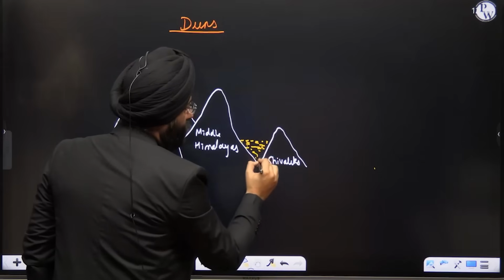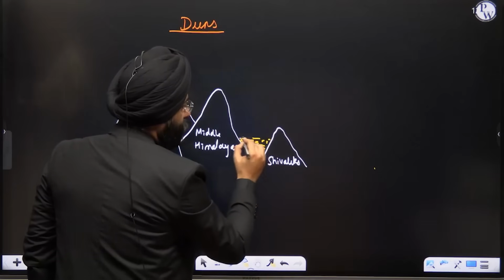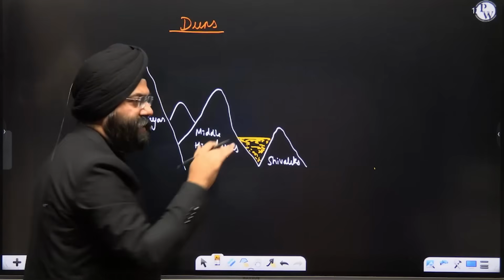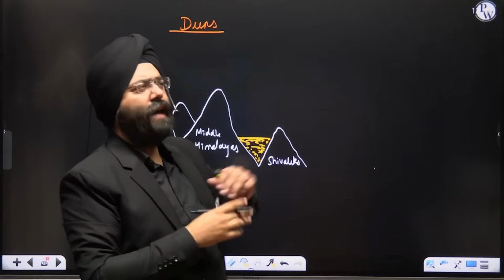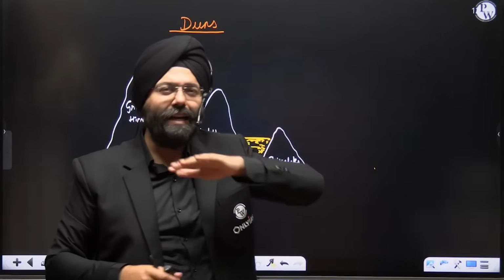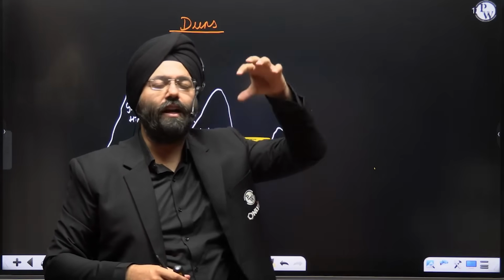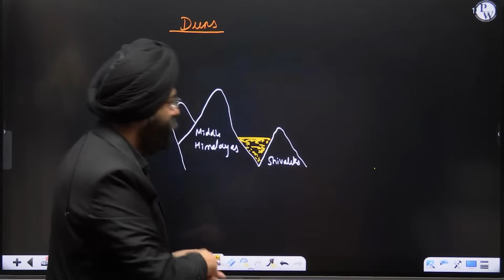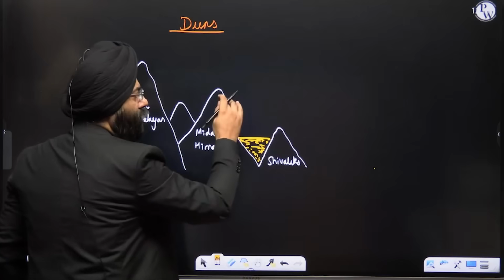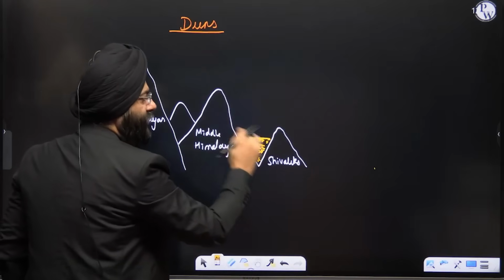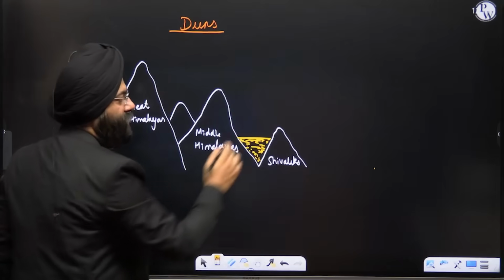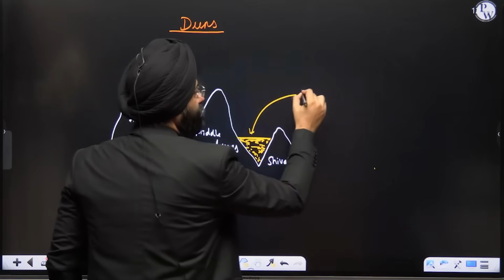Now, if you see this, this is a relatively flat region. If I'm standing in Dehradun, I can see far off that there is some mountain range, but I do not feel that I am in a hilly region or standing on the top of a mountain. No, a plain-like view is observed. Why? Because this dune has been formed by the deposition of silt and alluvium on this particular gap that was present between the middle Himalayas and the Shivaliks. So this led to the formation of what is known as a dune.